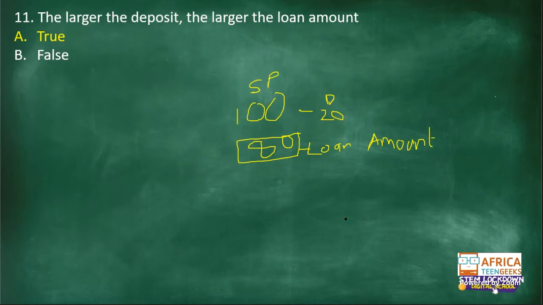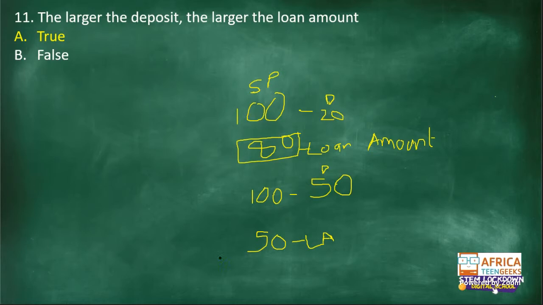But what happens if you've set your deposit at 20 rands, but I decide I'd rather pay you a deposit of 50 rands and only borrow 50 rands from the bank? That means the loan amount would then be 50 rands because I paid a deposit of 50 rands. And then interest will accumulate on the 50 rands instead of the 80 rands.